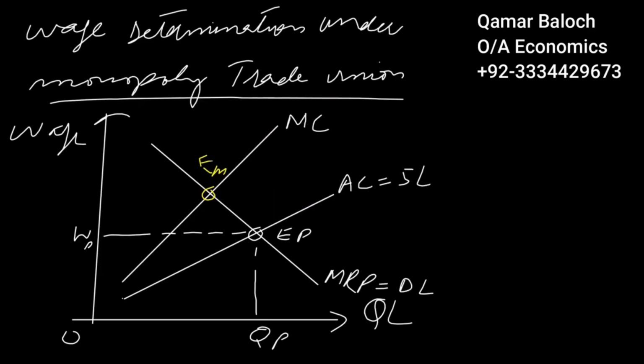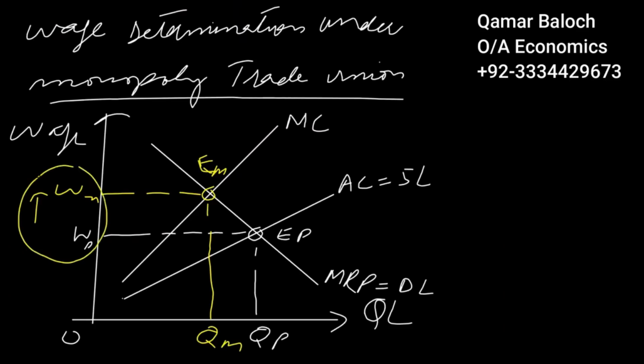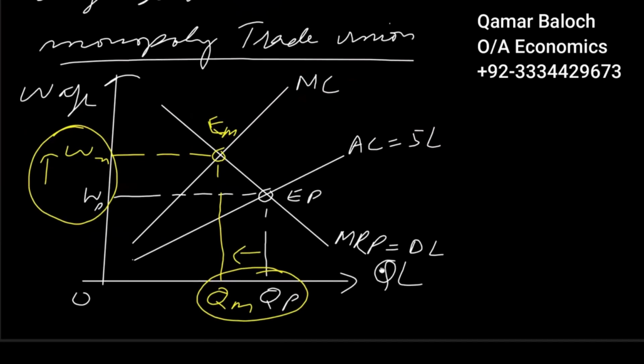Equilibrium of monopoly is set at EM where wage rate will be set at WM, which is more than the normal prevailing wage rate in the market, and it will provide workers equal to QM. So monopoly trade union, using its monopoly power, generally charges high wages and provides a lesser number of workers in the market for work.